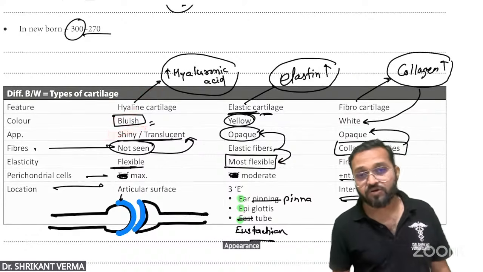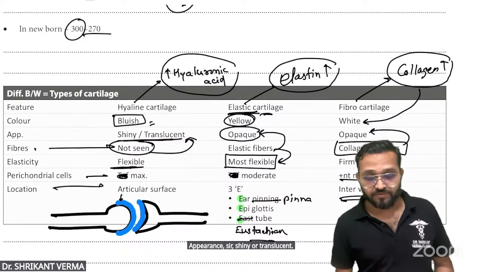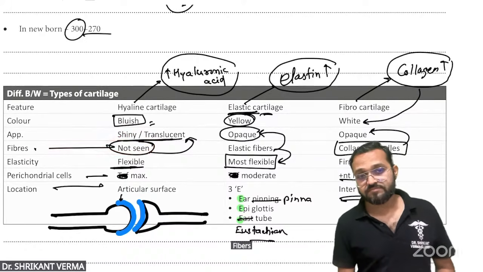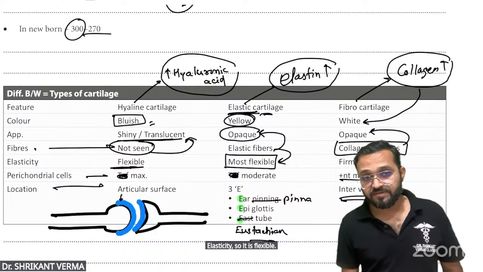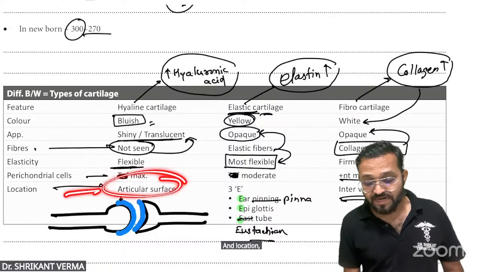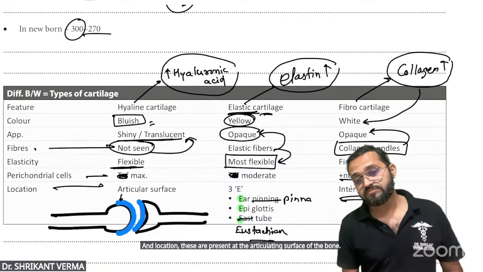Hyaline cartilage, sir, it is blue in color. Appearance, sir, shiny or translucent. Fibers are not seen. Elasticity, sir, it is flexible. Perichondral cells, these are maximal. And location, these are present at the articulating surface of the bone.